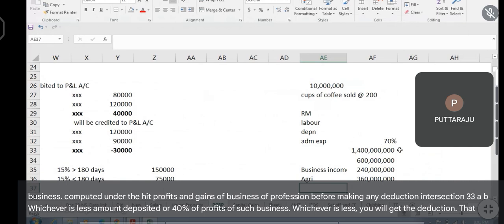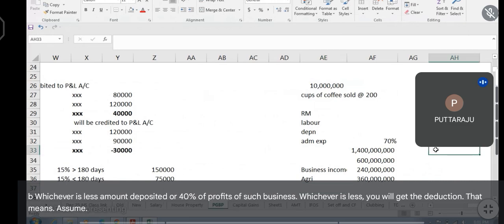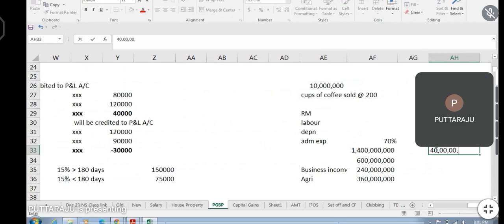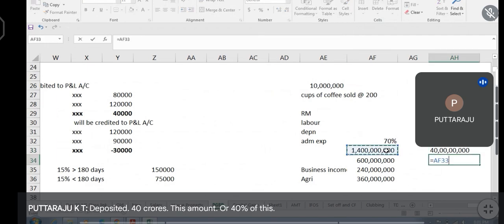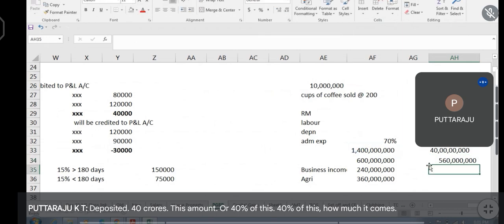That means, assume he has deposited 40 crores. This amount or 40% of this. 40% of this, how much it comes? 56 crores.